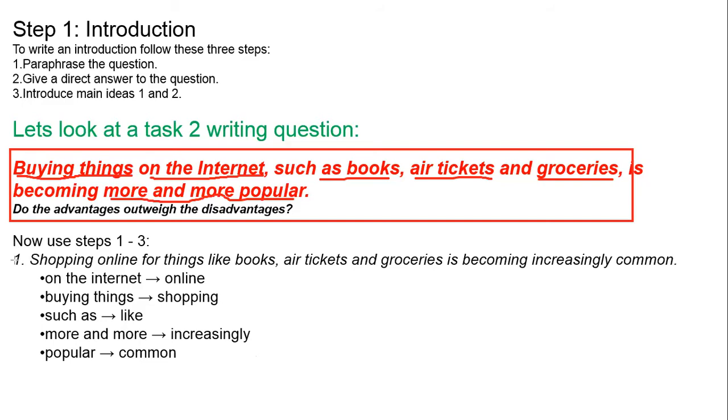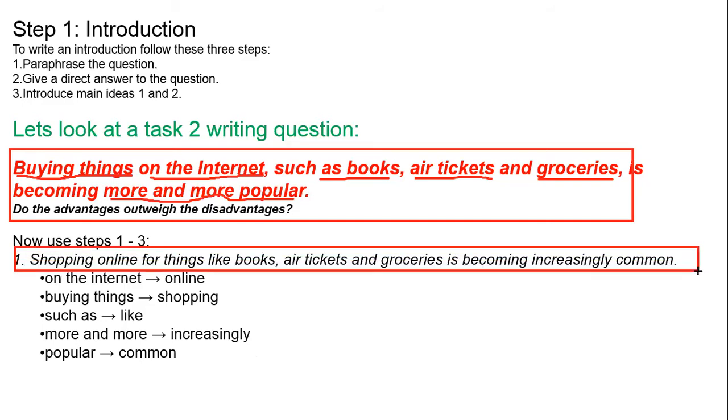This is how we have paraphrased this one. Now look at this one. Shopping online means buying on the internet. Clear? We can say shopping online. They have written in the question "on the internet." Can you see here? On the internet. So on the internet, we change it into online.